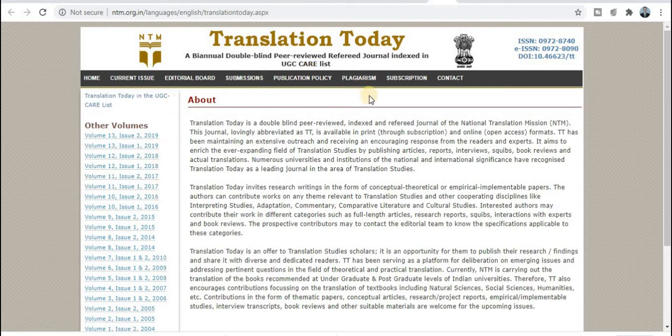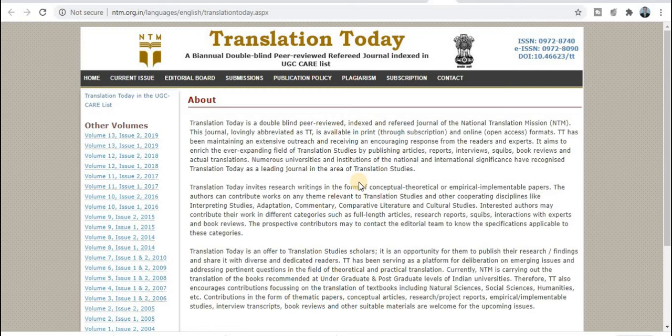Now if we want to explore about this journal, we can explore these tabs. Just click on each and every tab, and we can explore all the information and description about the publication, about the aim and scope. This is especially dedicated to language and linguistics journal researchers. So just check out your research area.